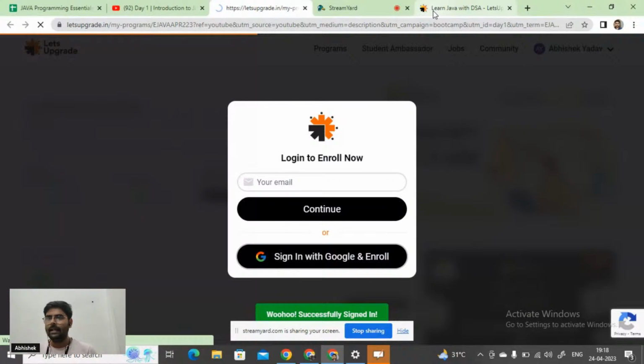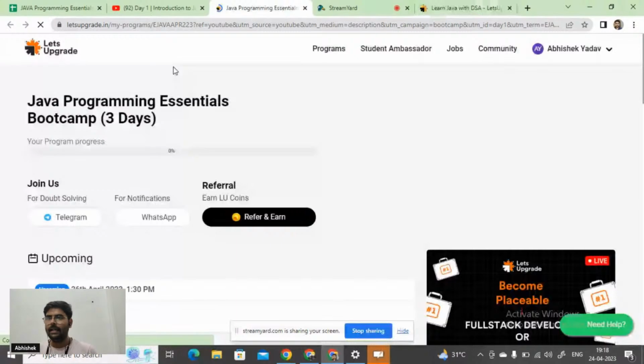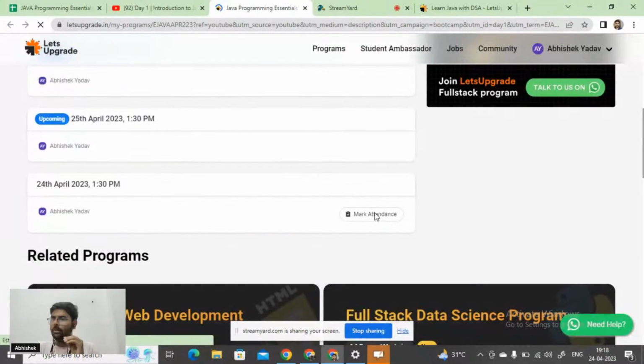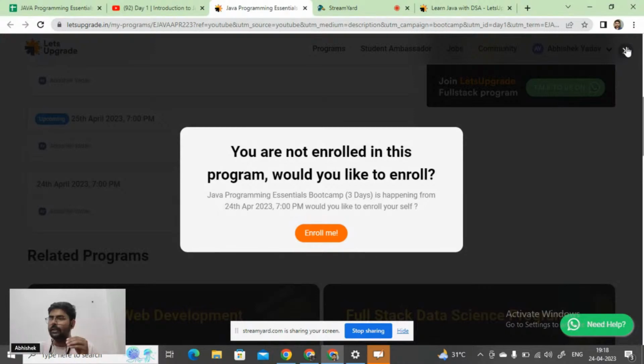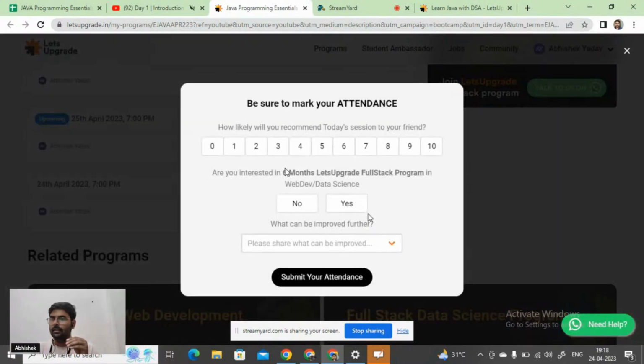After that, you will get the option of mark attendance. You have to mark the attendance on a daily basis in order to get the certificate. Here you can see the options for marking attendance.